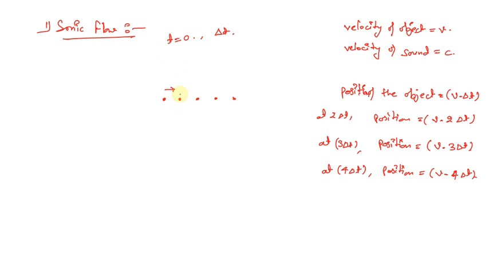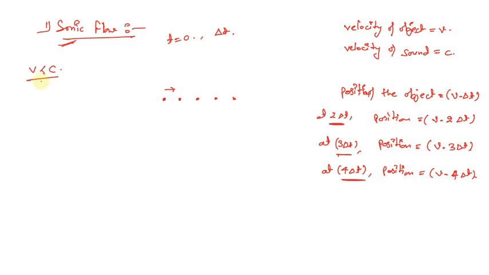So we have drawn 5 points, and this was the first point at time t equals 0. This was the second point at time delta t. This was the third point at time 2 delta t, this was the fourth point at time 3 delta t, and this was the fifth point at time 4 delta t. So we have drawn 5 points. Now let's say, as we have assumed the type of flow that is subsonic flow, the velocity of the object will be less than the velocity of sound.